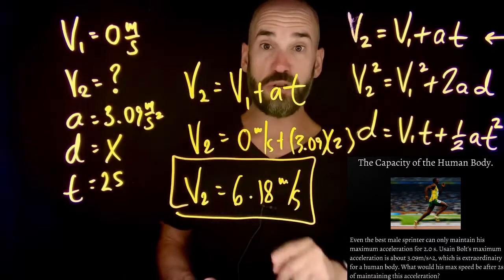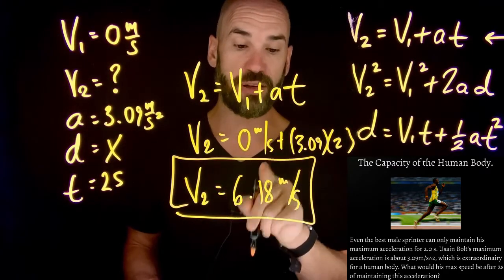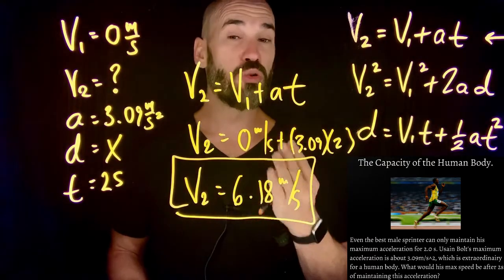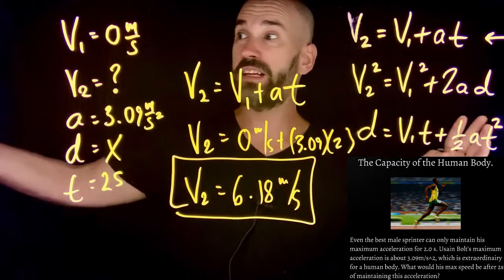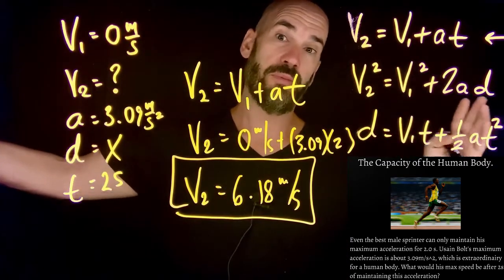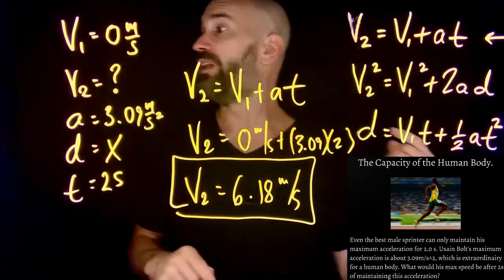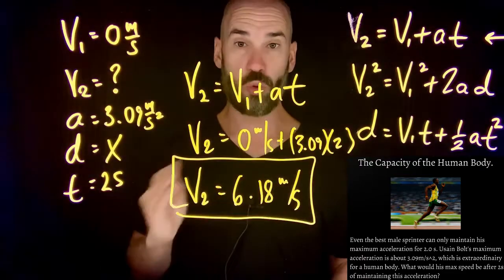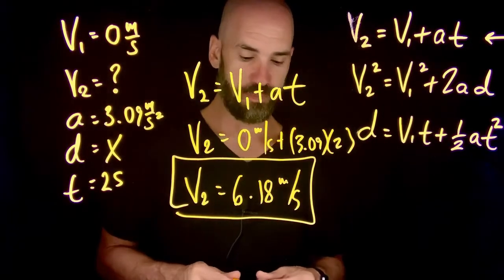So after 2 seconds, Usain Bolt is already going 6.2 meters per second, okay? That's almost 20 feet per second, guys. 20 feet is roughly the width of a classroom. Maybe not quite as long as a classroom, but imagine that after 2 seconds, you're flying by a whole classroom every second, okay? That's extraordinary, and that's what some human beings are capable of, okay?